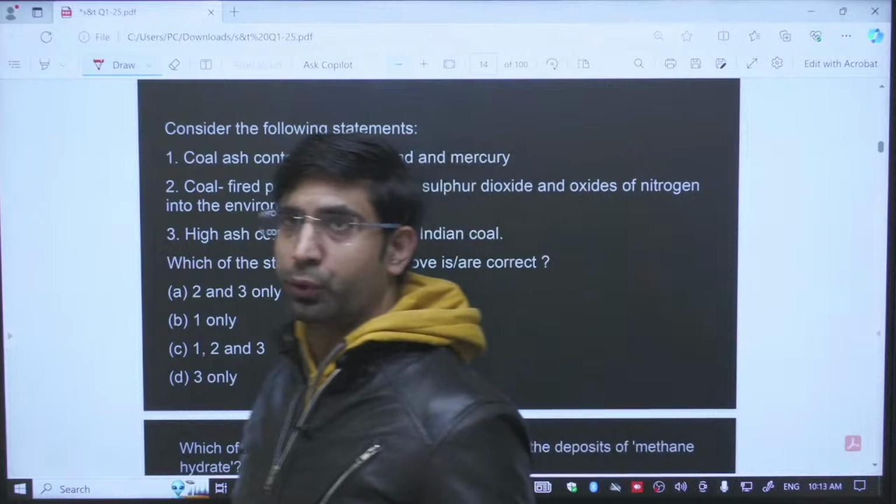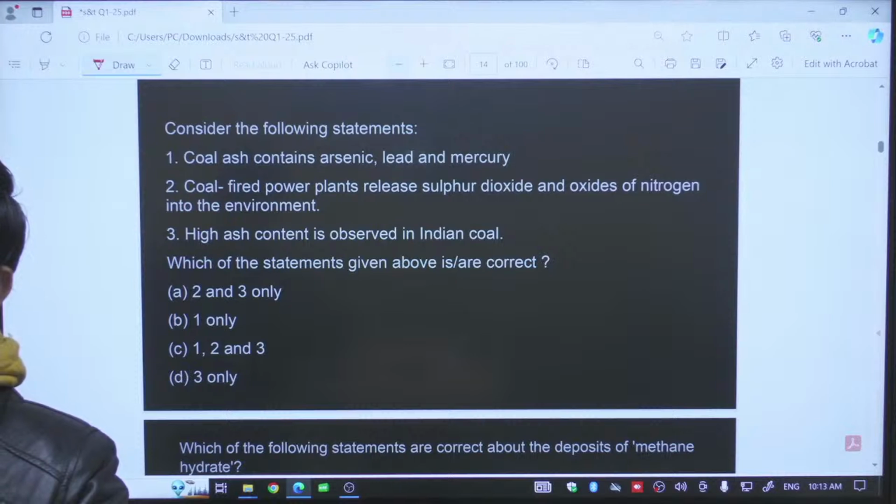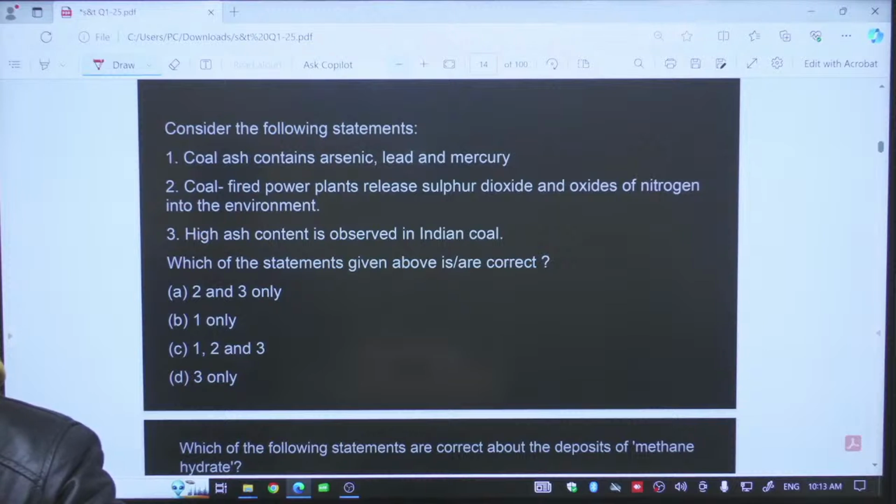This is our next question. Consider the following statements. Coal ash contains arsenic, lead and mercury. See, you will be surprised to know that your coal burning releases some volatile organic compounds, and those volatile organic compounds have mercury inside them.